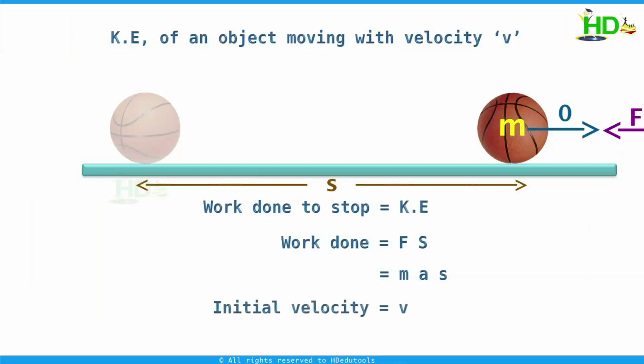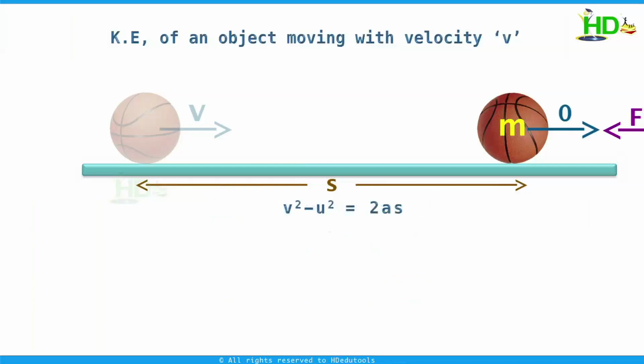Now in this case, the initial velocity is v, and the final velocity, since we are stopping the body, is 0. From the equation v square minus u square equal to 2as, we get minus v square is equal to 2as, or a equal to minus v square by 2s. This negative sign indicates the acceleration is opposite to the motion of the body. Since the force is applied in the opposite direction to the motion, acceleration is also in the opposite direction. This is negative acceleration, which is called retardation.